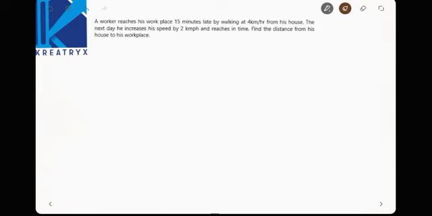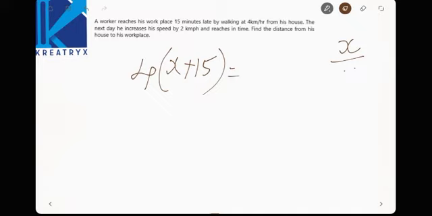Now see here, let us consider the correct time as x. If he travels at 4 kmph, he is 15 minutes late, x plus 15. Now if he increases the speed by 2, he is at 6 and reaches at the correct time x.